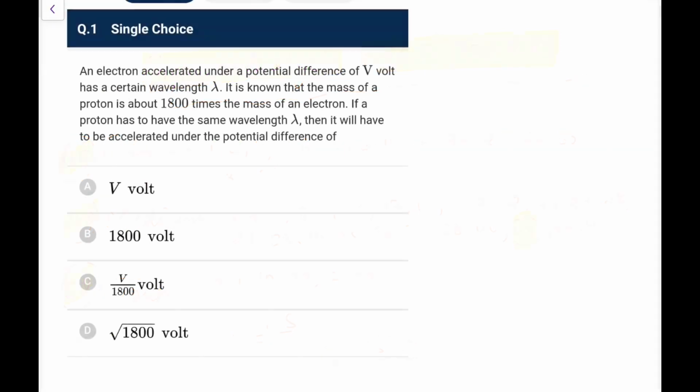Okay, so let's start with the first question. An electron is accelerated under a potential of V volts and has a certain wavelength lambda. It is known that the mass of a proton is about 1800 times the mass of an electron. If a proton is to have the same wavelength lambda, what will be the potential difference by which it should be accelerated? You know that lambda is h by p, or h by root 2mK, and K you write as qV.